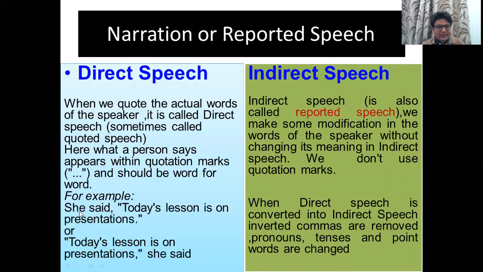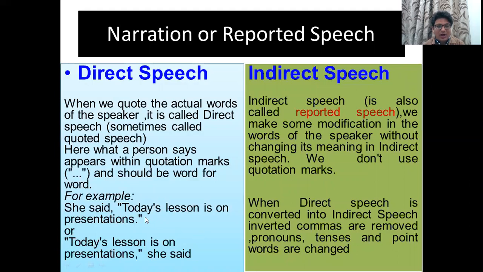This sentence is an example of direct speech because these are the exact words uttered by the speaker and they are quoted under inverted commas. But when we convert direct speech into indirect speech, we have to remove inverted commas and make some modifications in the words of the speaker without changing its meaning.